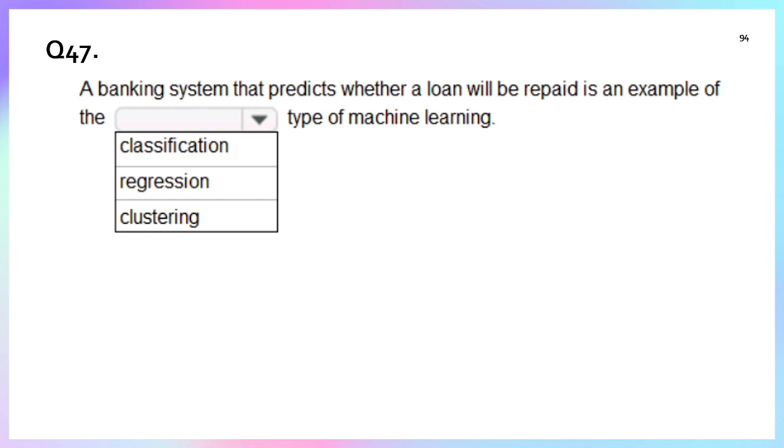Question number 47. A banking system that predicts whether a loan will be repaid is an example of which type of machine learning: classification, regression, clustering. What is the question asking? Try to understand the question. It says the banking system predicts, meaning it will decide whether to give the loan or not, whether the loan will be repaid or not. Is this regression? No. This is classification. So the correct answer is classification.